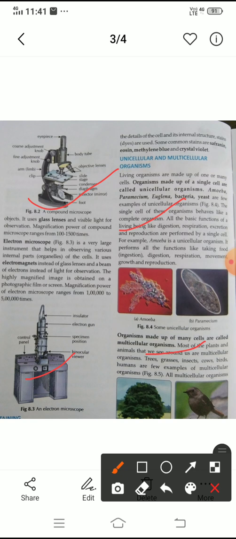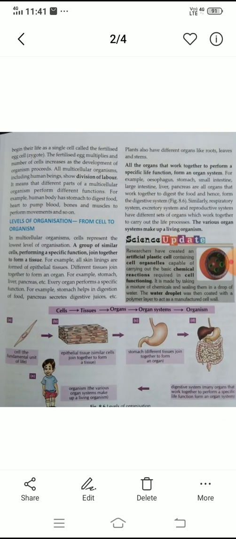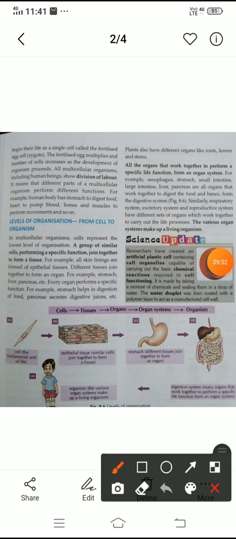All multicellular organisms, including human beings, show division of labor.